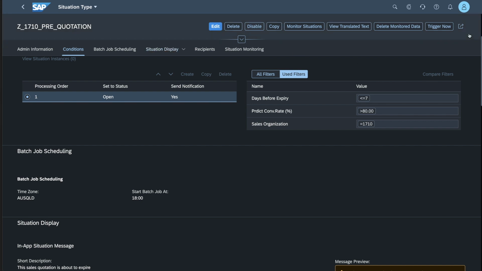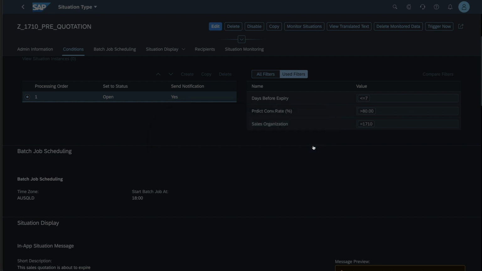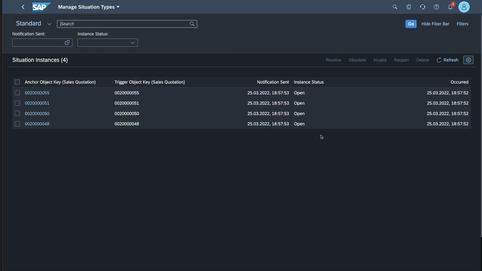So in the situation, you can click on Trigger Now, and this is going to kick off the job in the background. Already you can see that the notification bell has been amended with a red circle telling me that 4 notifications have just come in, and we can also see those 4 situations that have been identified. So these 4 quotations fall within the parameters that I had indicated in my situation type.